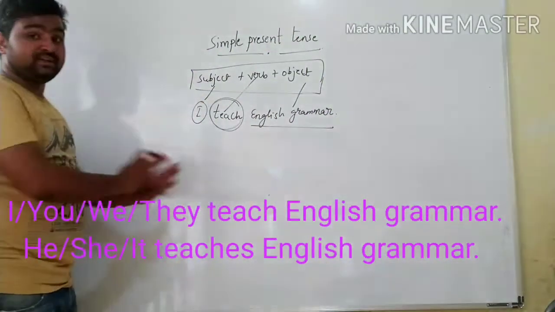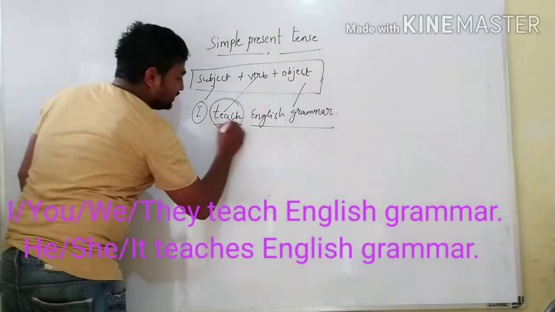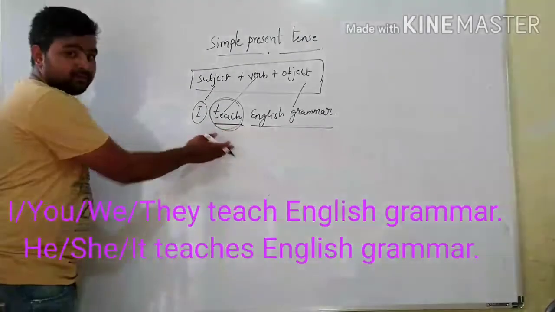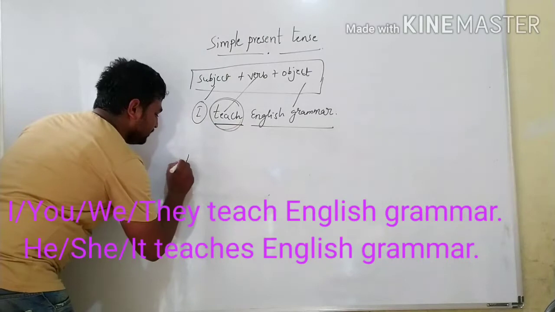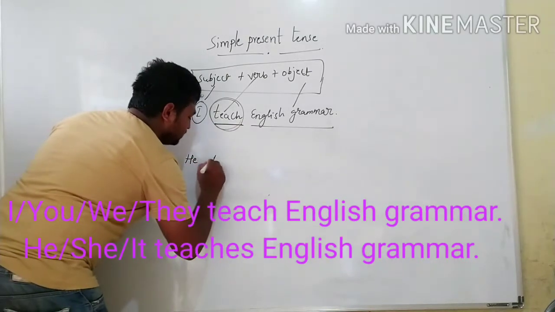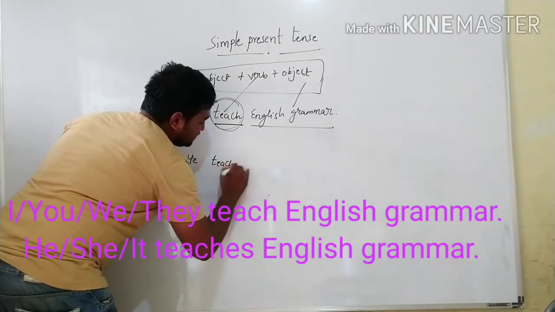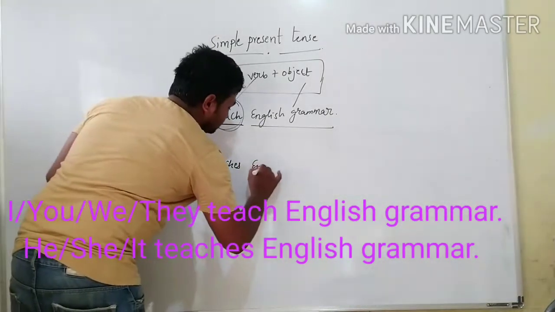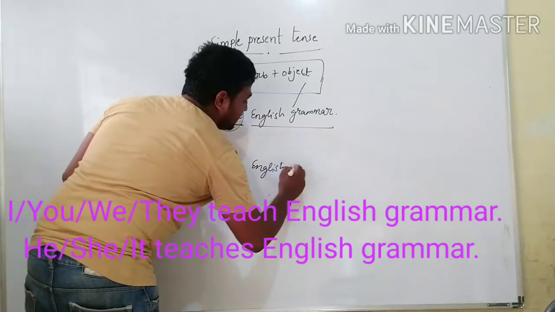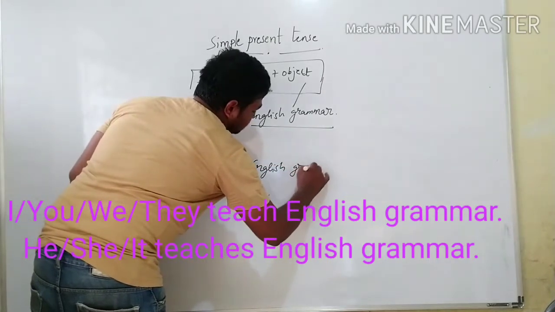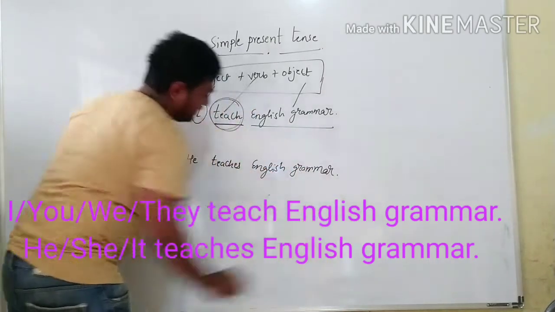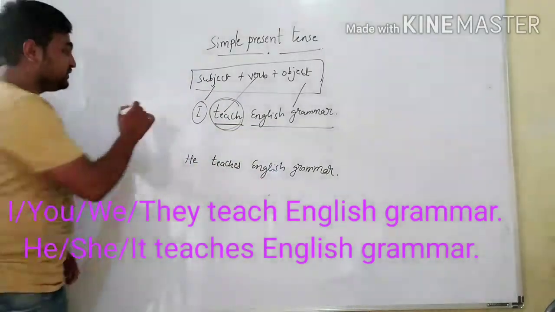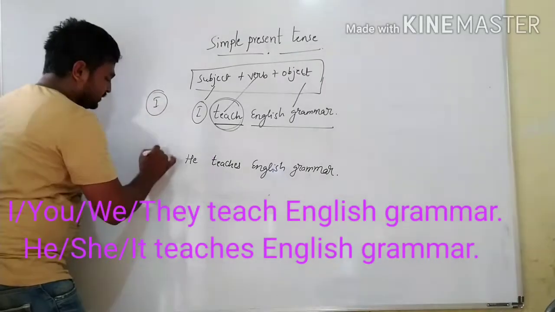When they come here, we have to add a suffix es to the verb. Let me show you how. He teaches English grammar. Like that, she teaches English grammar, it teaches English grammar. See, this is third person.